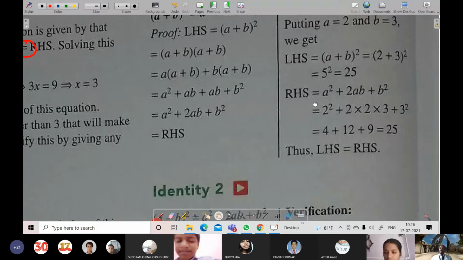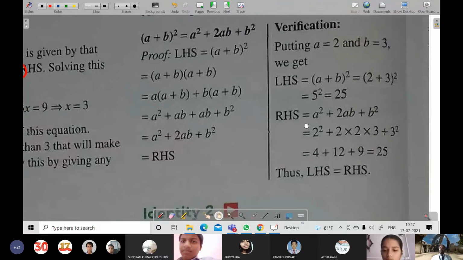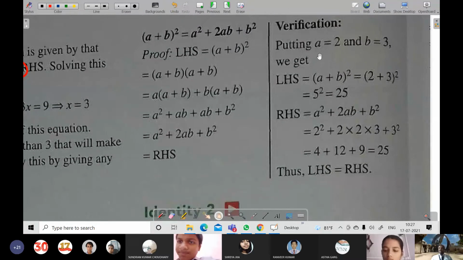And in place of a and b, any value if you keep, it will be right only. Like here, in place of a, 2 has been kept and in place of b, 3. And it has been done 2 plus 3 whole square, that means 5 whole square, that means 25.